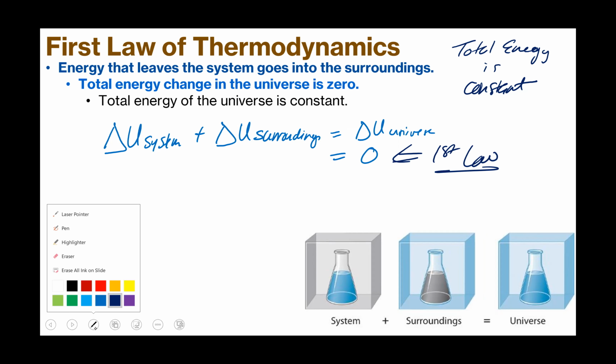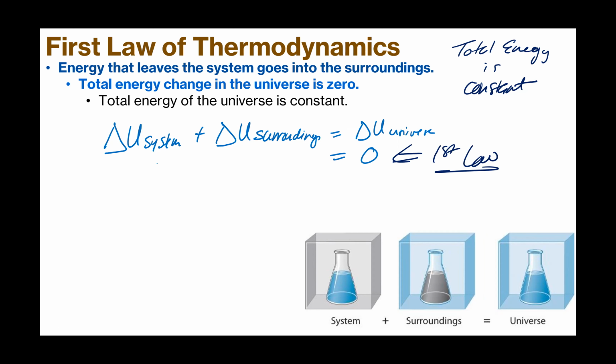Let me write this again. Our delta U of the system plus the delta U of the surroundings has to equal 0. So anything that happens in the system is equal and opposite of what happens in the surroundings. If the system is giving off energy, it's going into the surroundings, and the amount of energy is the same.